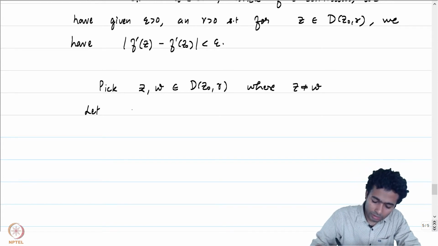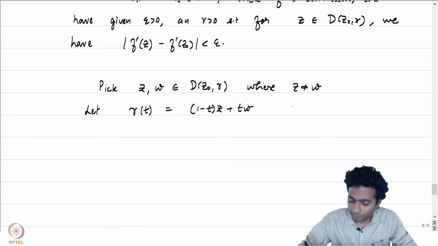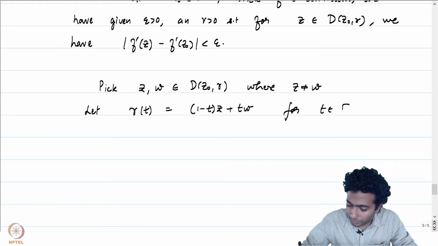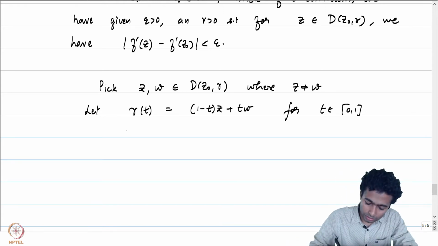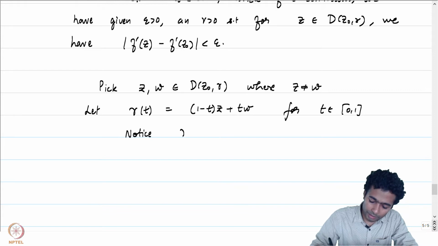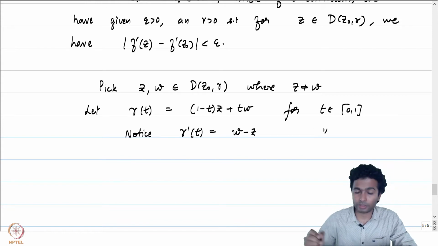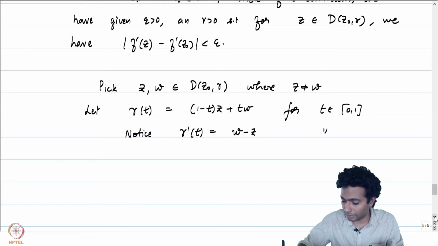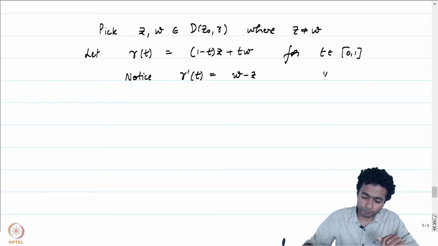Let gamma of t be equal to 1 minus t times z plus t times w, the straight line joining z to w, for t in 0, 1. Notice that gamma prime of t is just equal to w minus z, again for t in 0, 1. So, we know exactly what the derivative is as well. It's a nice straight line curve.